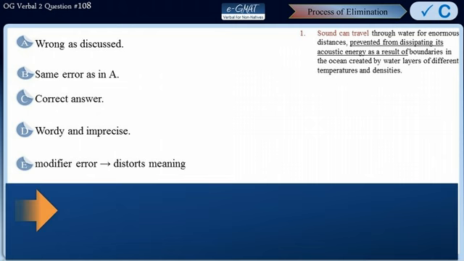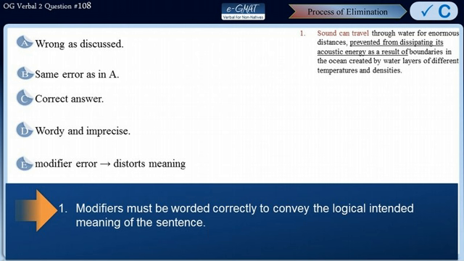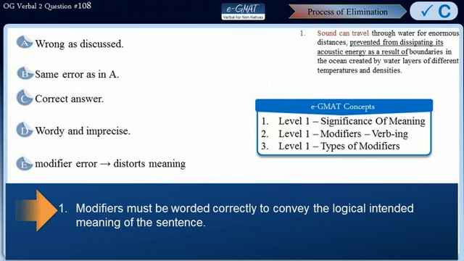Let's take a look at the takeaway message now. Modifiers must be worded correctly to convey the logical intended meaning of the sentence. The concepts tested in this sentence have been covered in e-GMAT concepts, level 1 significance of meaning, level 1 modifiers verb-ing, and level 1 types of modifiers.